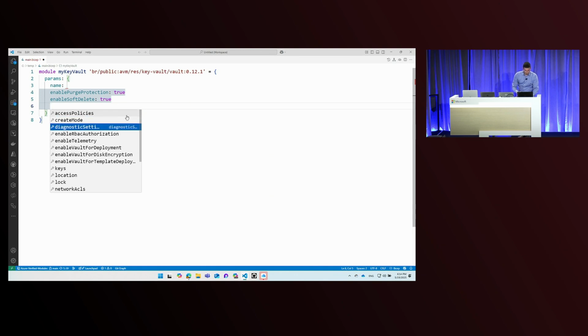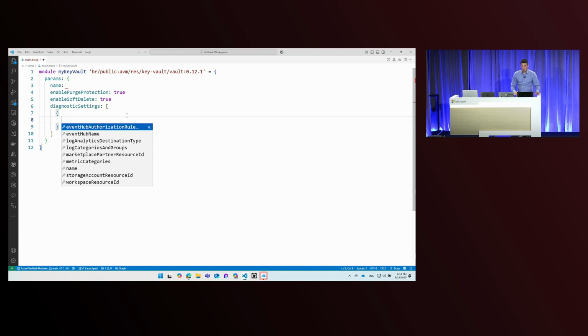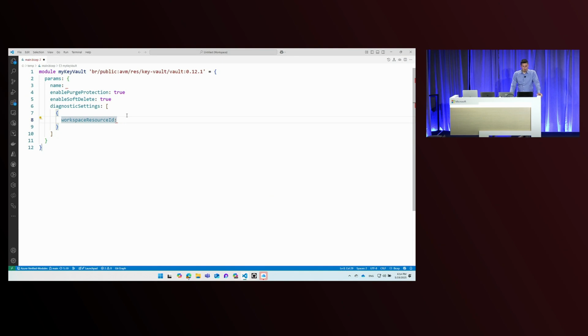We have diagnostics settings. Now, normally, if you have ever done this through infrastructure as code, you know that the diagnostics configuration in Bicep is a resource on its own. So you would need to look up what that structure looks like in the documentation, and then paste that code here, and then test and troubleshoot. Now, here, you can just say, I want to send all my diagnostics logs into a Log Analytics workspace. So I just provide the workspace ID, and that's it. So it's much fewer lines of code.